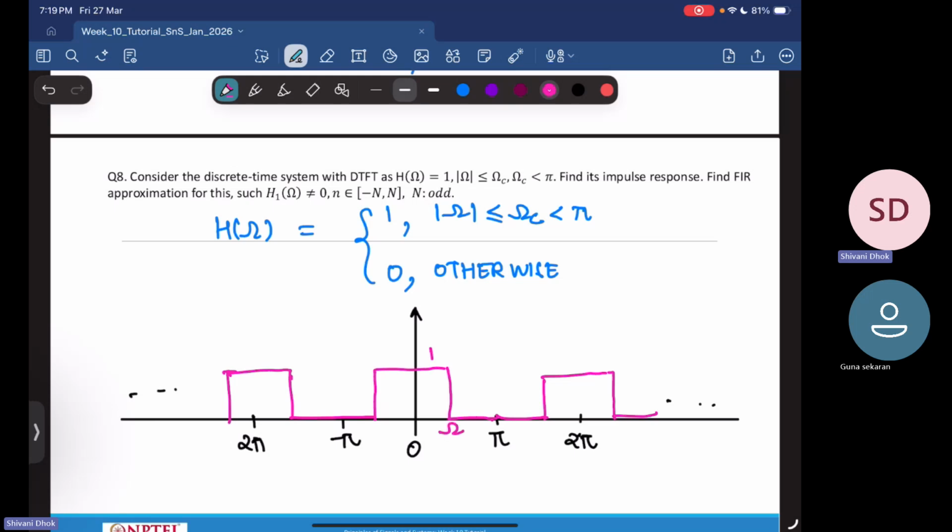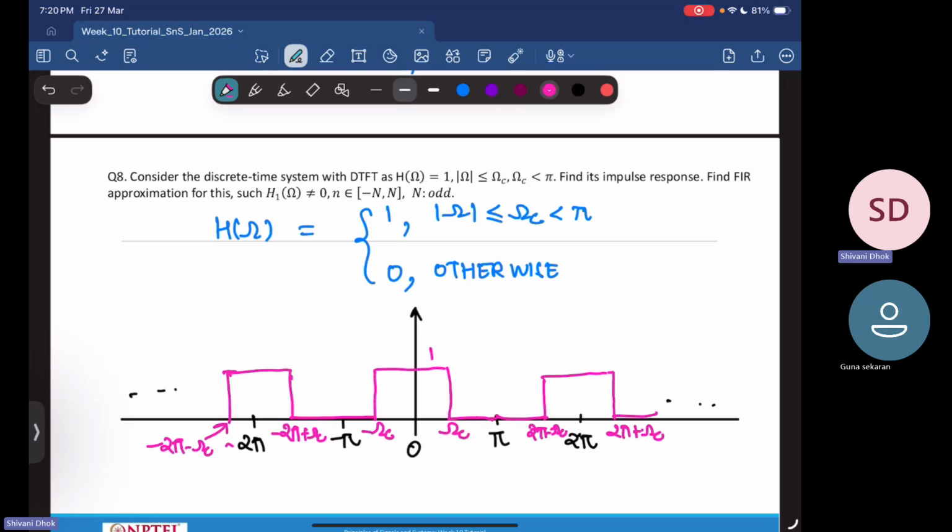So this is 1, this is omega c, this is minus omega c. You will have it at 2 pi plus omega c, 2 pi minus omega c, minus 2 pi plus omega c, and minus 2 pi minus omega c. So this is how your DTFT looks.